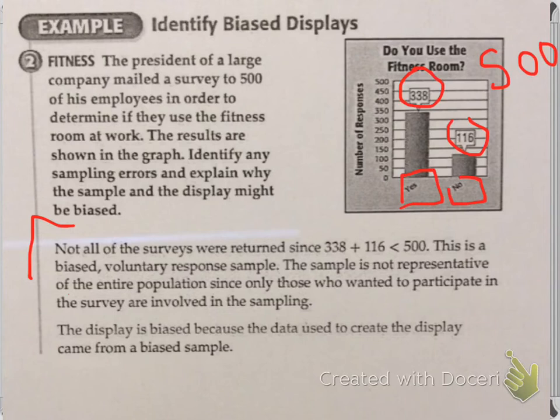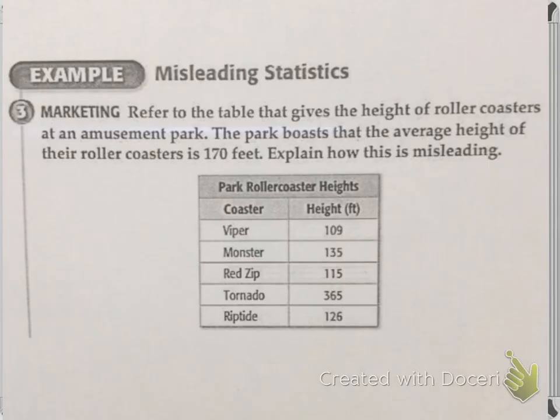All right, so just another thing to look for, make sure that your numbers are adding up to the total that they're supposed to in order to be correct data. Okay, last example here. It says misleading statistics.